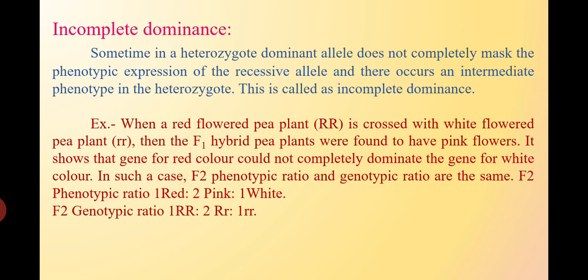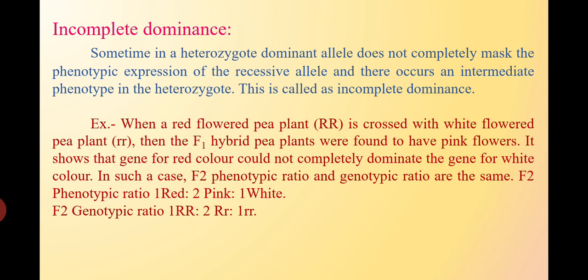The second, it is not a law, but it is an exception: incomplete dominance. Sometimes in a heterozygous condition, the dominant allele does not completely mask the phenotypic expression of the recessive allele.